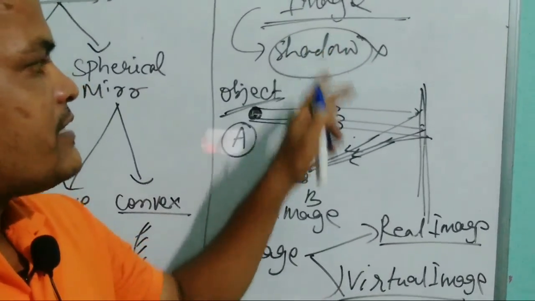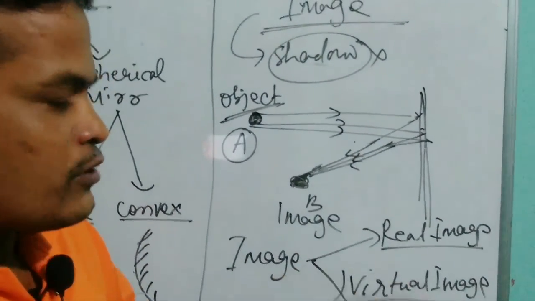So we have already discussed the image. There are two types, the real image and the virtual image.